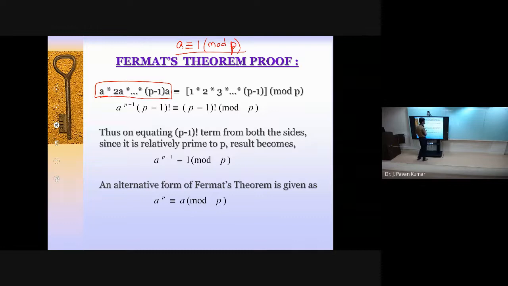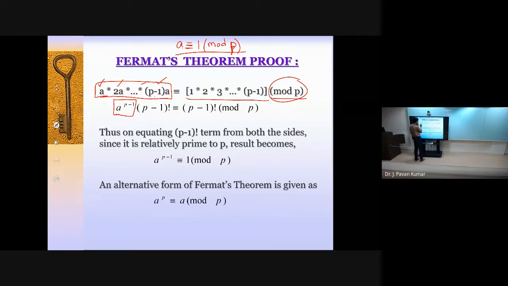B is nothing but P. So A into 2A multiplied by so on up to P minus 1 into A is equal to this entire thing, mod P. Now if you simplify this, you can take A common from every term, then we will be getting A power P minus 1. Why? Because we have P minus 1 terms: 1, 2, 3, and so on up to P minus 1.